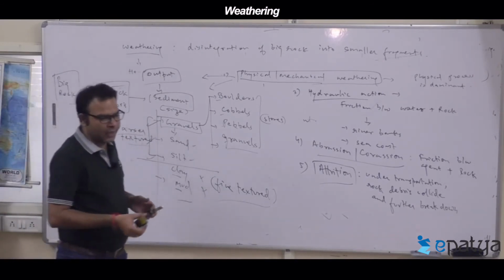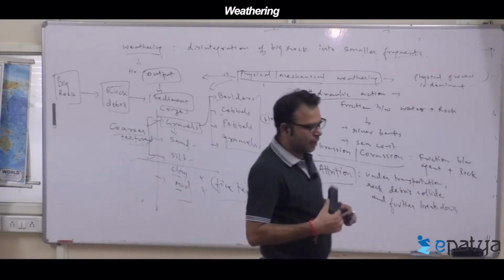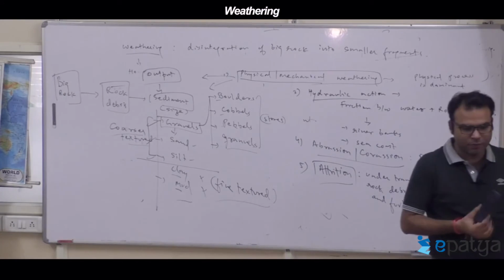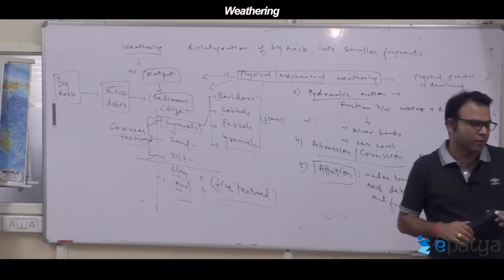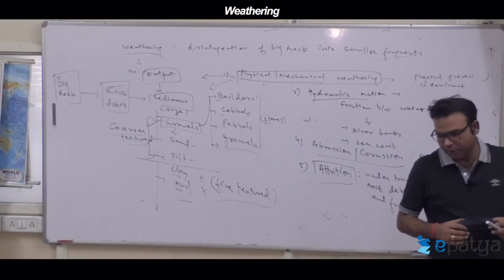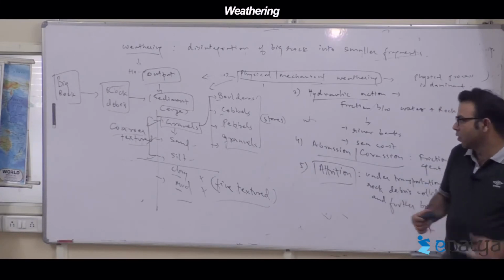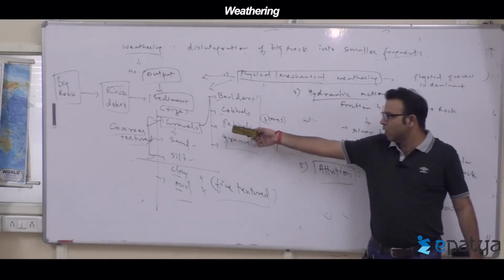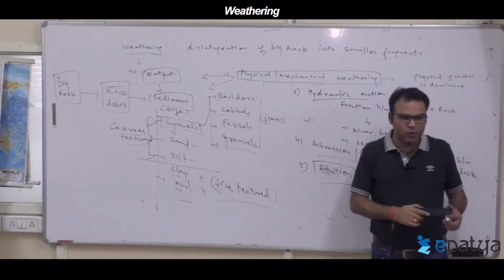Now come to the second type of weathering. What is the second type of weathering called? Chemical weathering. So coarse textured materials are gravel, sand, and silt, all three called coarse textured material.